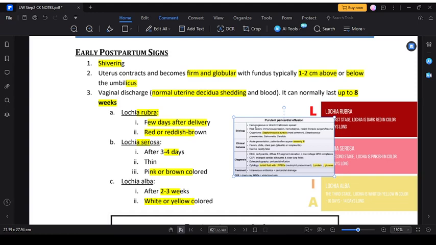There can be lochia rubra, a few days after delivery, with reddish brown discharge. These are early postpartum signs. Then lochia serosa, after 3 to 4 days, thin, pink or brown colored, and lochia alba, white or yellow colored, after 2 to 3 weeks.